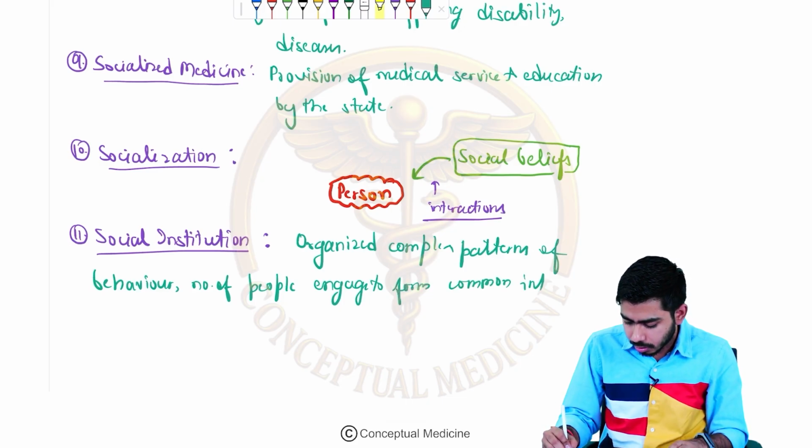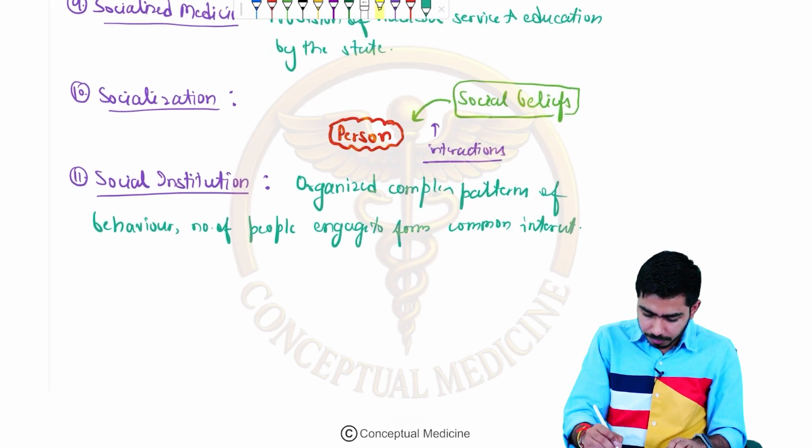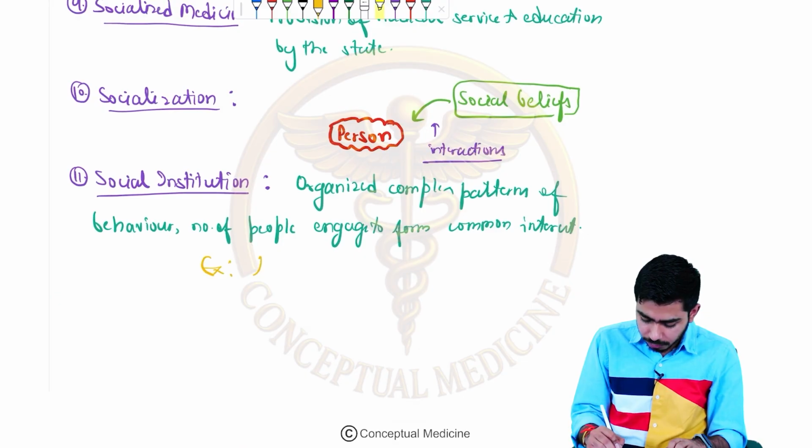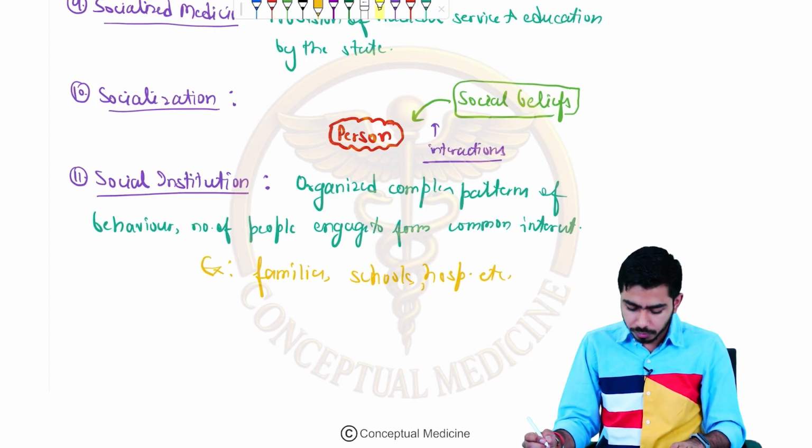For example, families, schools, hospitals. These are examples which you shall remember.